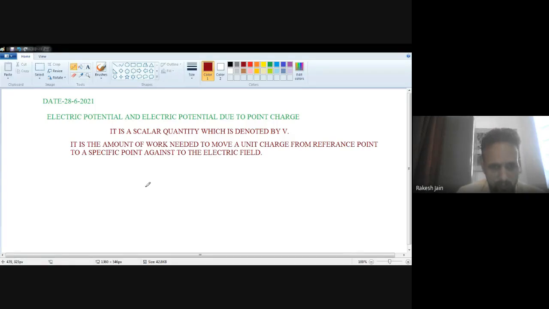Let's suppose one charge is my Q, and it is placed at a reference point A at a distance x. Let's suppose there is another charge at point B, that is Q0.